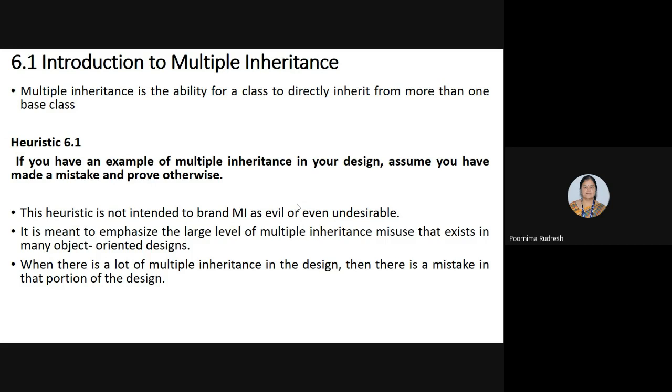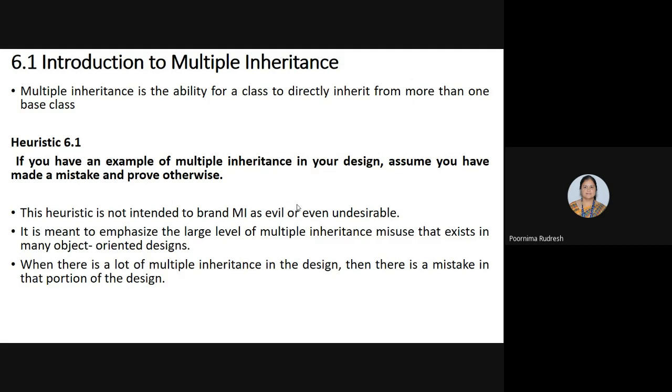In the previous chapter, you studied single inheritance. In single inheritance, the derived class inherits the properties from a single base class. But in multiple inheritance, the derived class inherits the properties or behavior from more than one base class. Then how does multiple inheritance differ from single inheritance?